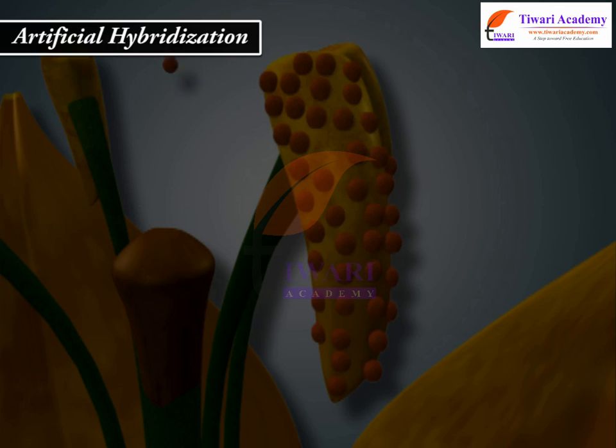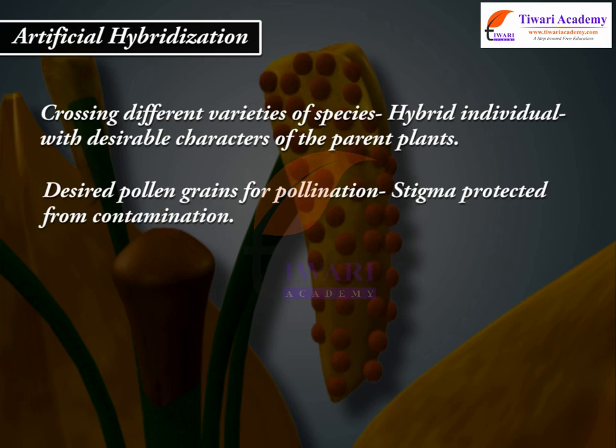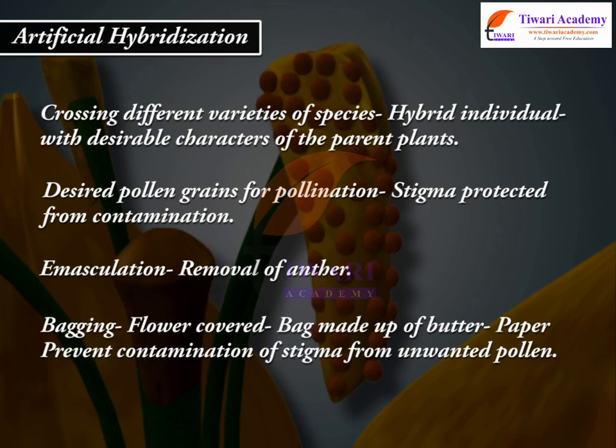Artificial hybridization. Crossing different varieties of species, hybrid individual, with desirable characters of the parent plants. Desired pollen grains for pollination. Stigma protected from contamination. Emasculation, removal of anther. Bagging: flower covered with a bag made of butter paper to prevent contamination of stigma from unwanted pollen.